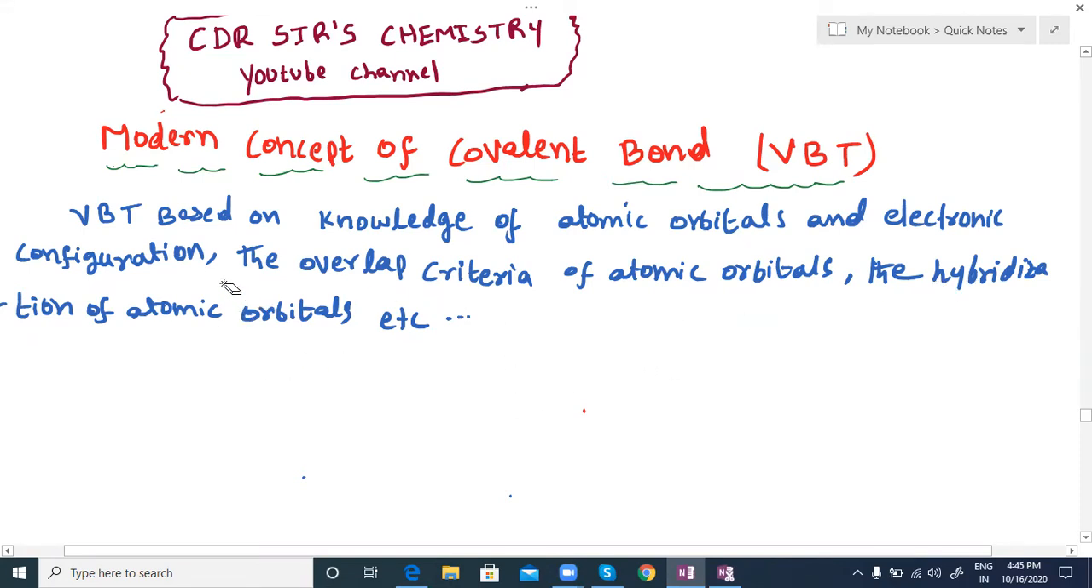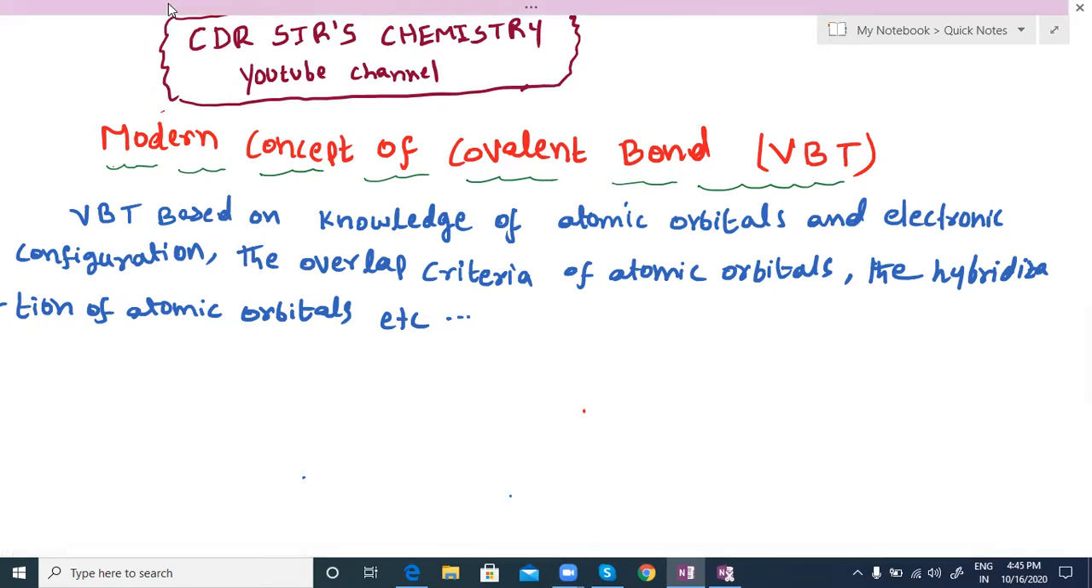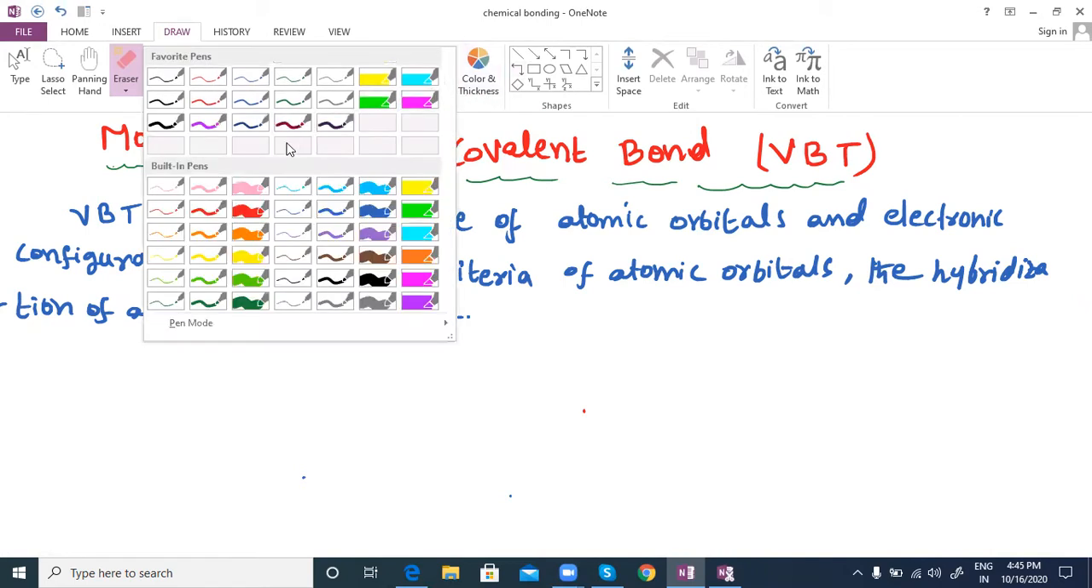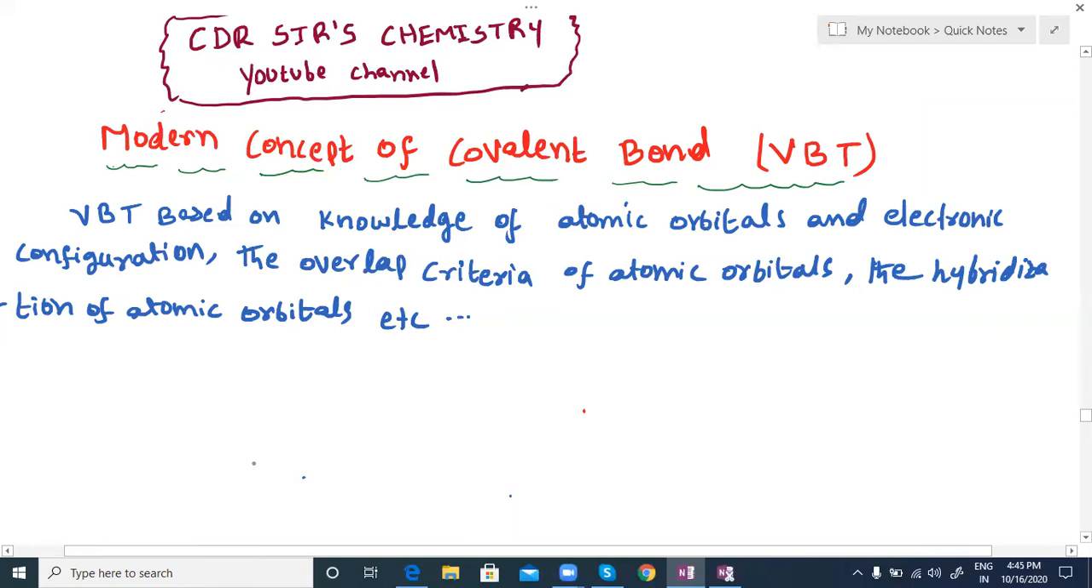Here we can see first is the VBT. VBT is based on knowledge of atomic orbitals and electronic configuration, the overlapping criteria of atomic orbitals, the hybridization of atomic orbitals, etc. We'll take one example, hydrogen. And one more thing I explain here: the 2020 September JEE Mains question, using our basics. That's also discussed here.